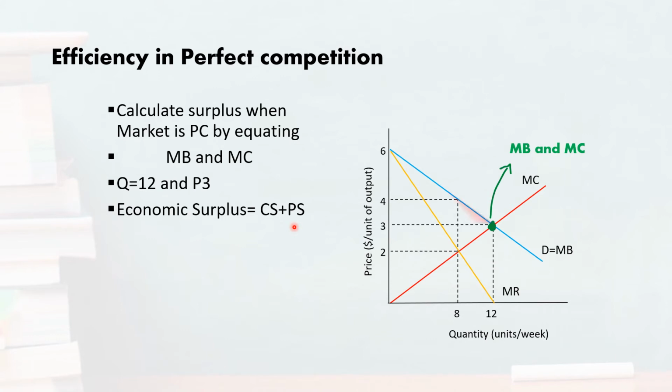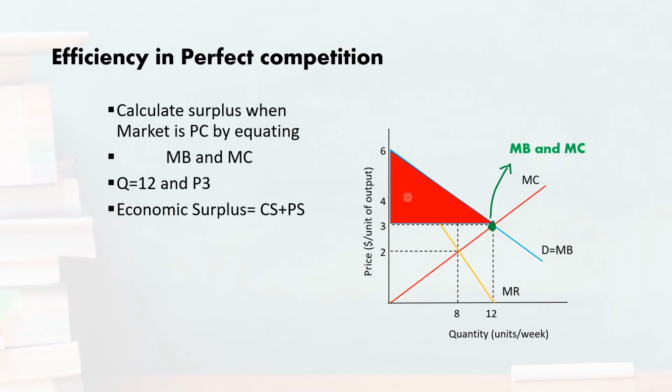Consumer surplus is the area of this red triangle, which is the area above this market price or equilibrium price, and below this demand curve.